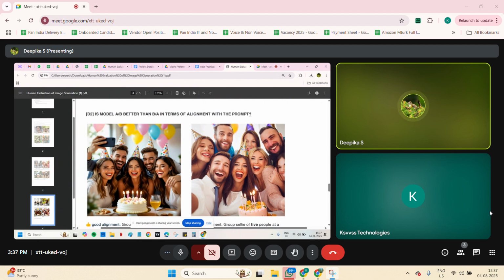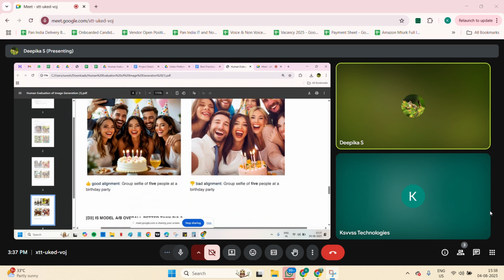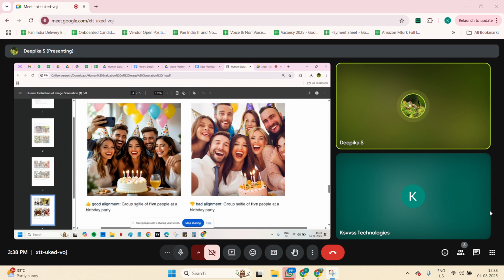For text alignment, we need to check the prompt. The prompt they have given is: group selfie of 5 people at a birthday party. We should have this prompt only. In the first image we can find 5 people, and they are taking a selfie at a birthday party. So this satisfies the prompt.